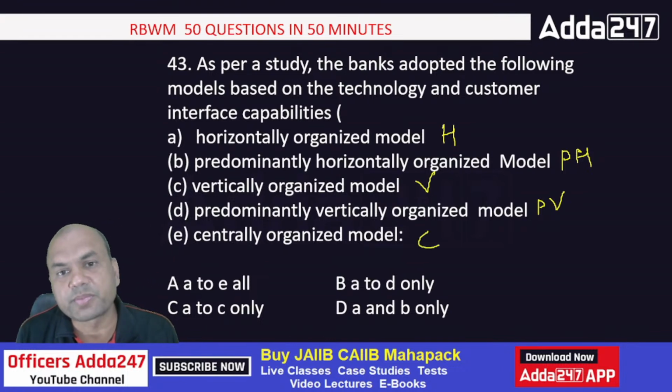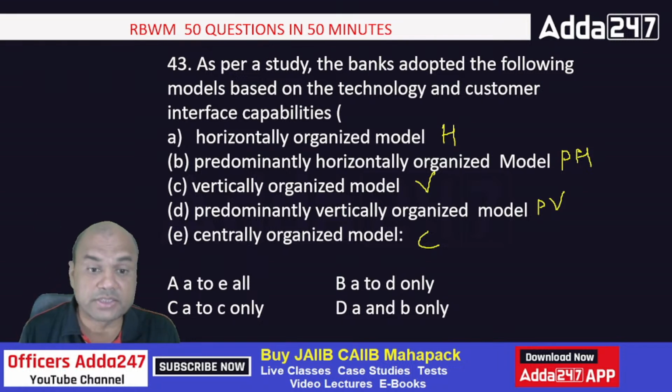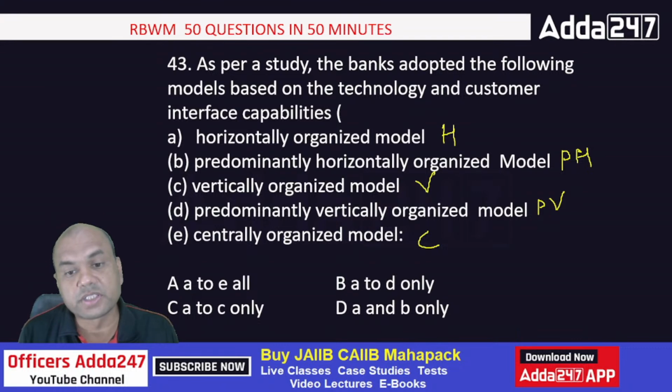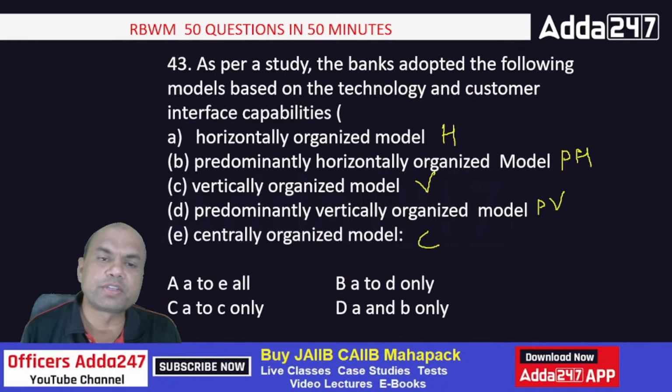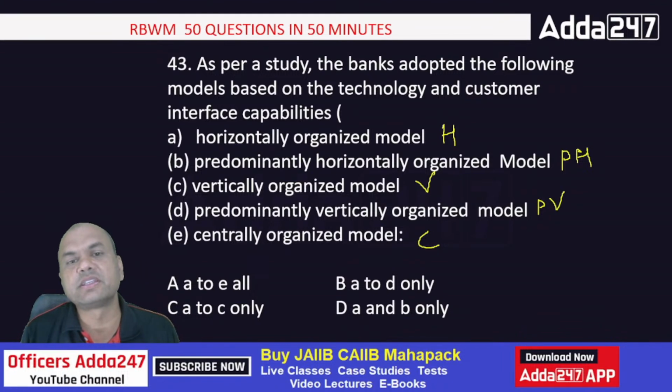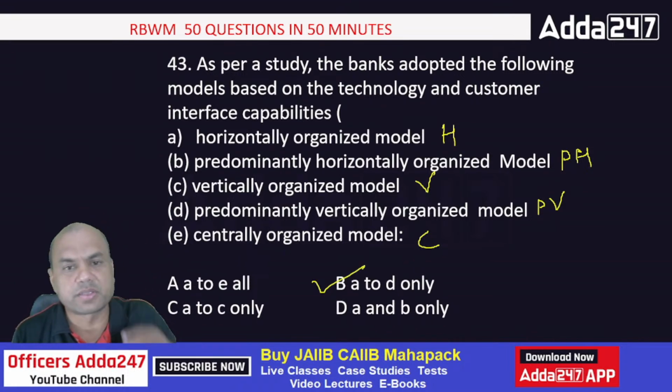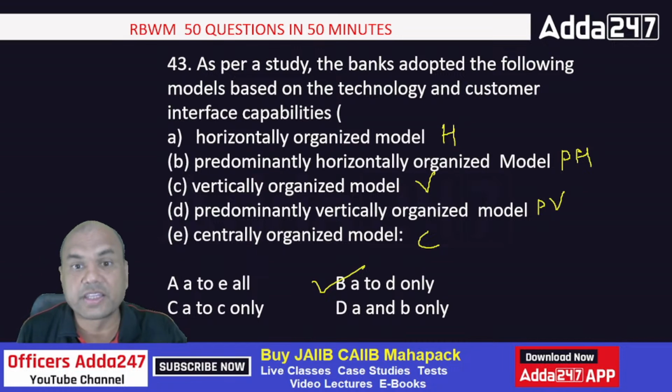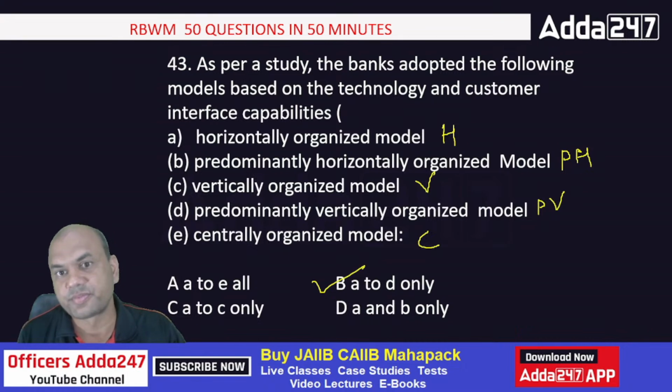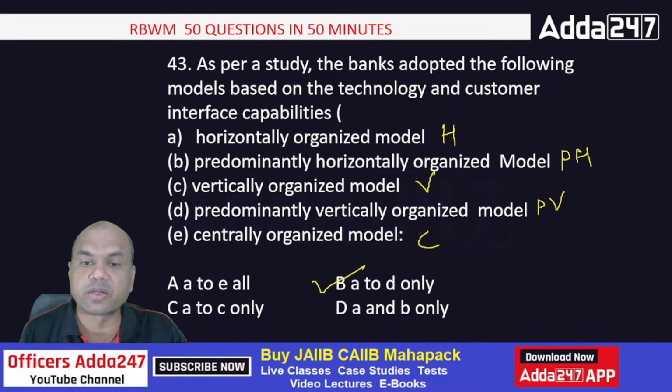So which are the models banks are adopting? Is it A to E all? Is it A to D only? A to C, and A and B? What is it banks are adopting? Many of us feel that it is A to E all. Once we see this, we try to write all of them. But the answer is A to D. There is nothing called a centrally organized model in respect of this model based on technology and customer interface. That's why it is A to D.